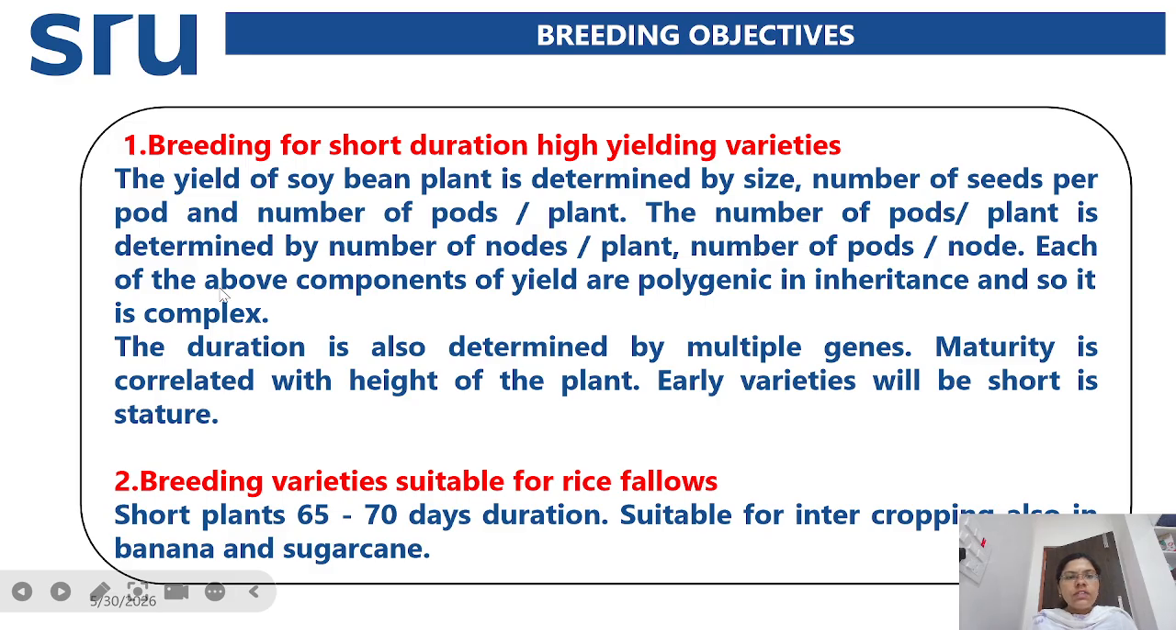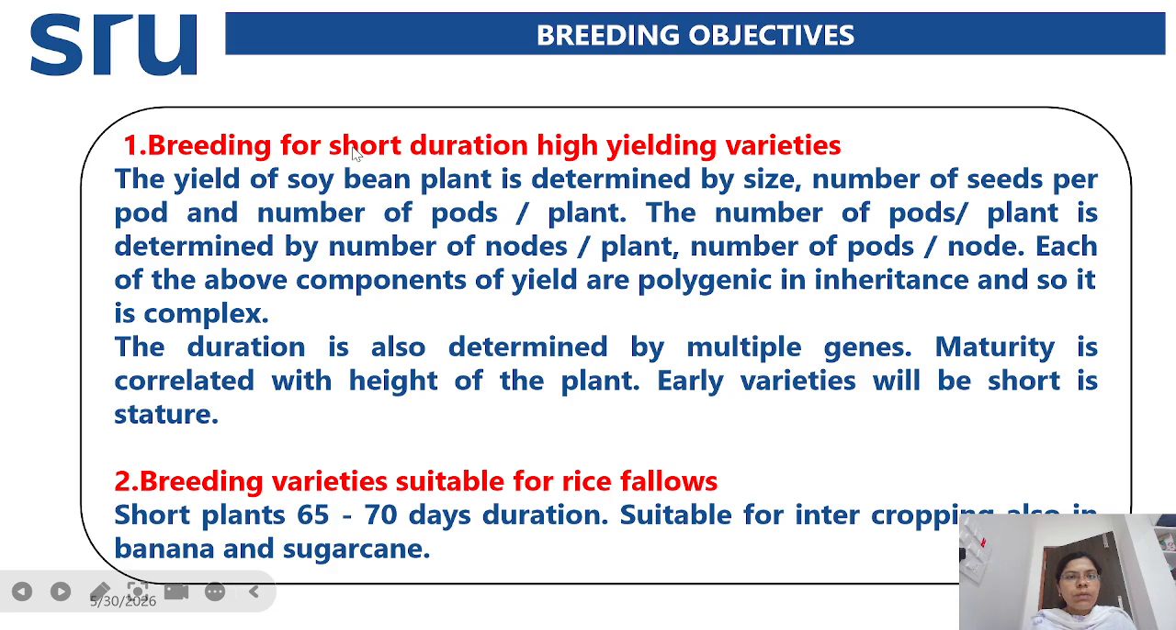So each of the above components of yield is polygenic in inheritance, so it is complex. The development of yield is governed by polygenic characters. So yield improvement is very difficult in the soybean crop. The duration is also determined by multiple genes, and maturity is correlated with the height of the plant, and the early varieties will be short in stature. So this is about breeding for short duration high yielding varieties.